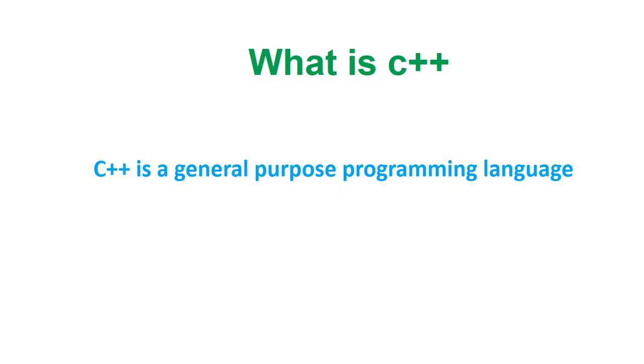C++ is one of the programming languages. There are so many languages like Java, .NET, Python, etc. C++ is a general purpose programming language. Here general purpose means it is used for creating different types of applications which are generally used.